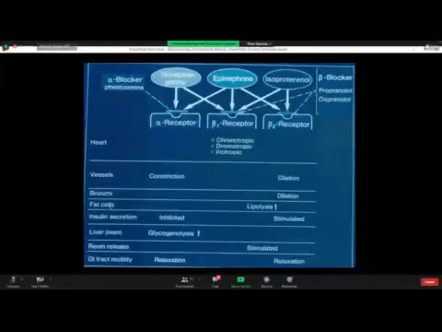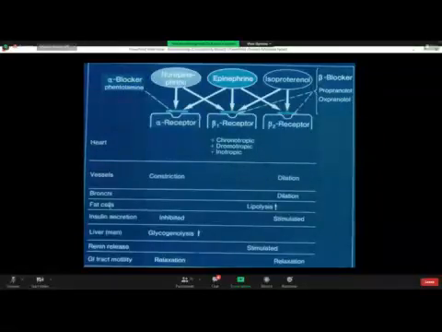Epinephrine affects alpha receptors, beta-1 and beta-2 type of adrenergic receptors, but predominantly beta type of adrenergic receptors. Look at isoproterenol. Isoproterenol affects beta-1 and beta-2 type of adrenergic receptors and has no effect on alpha type of receptors.